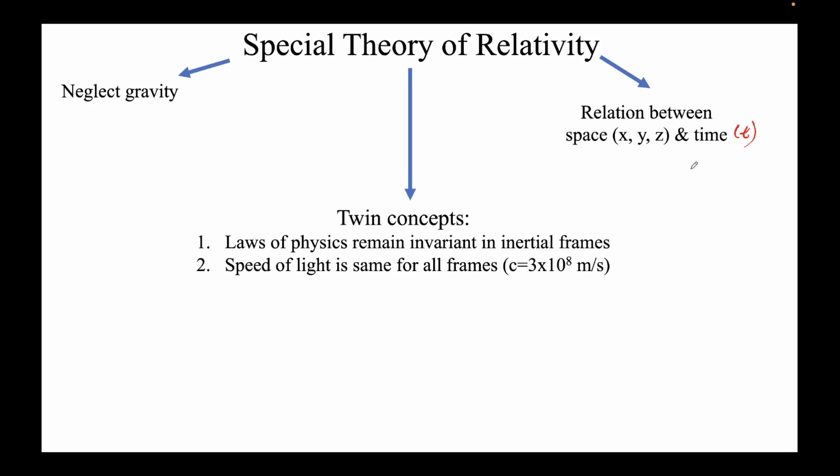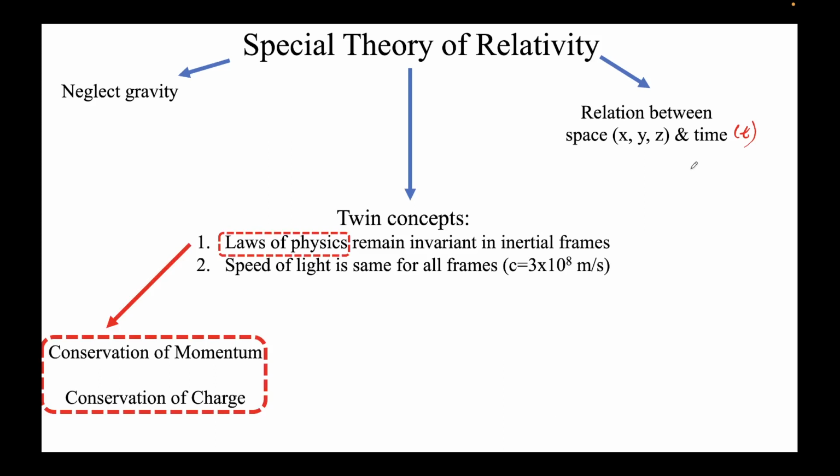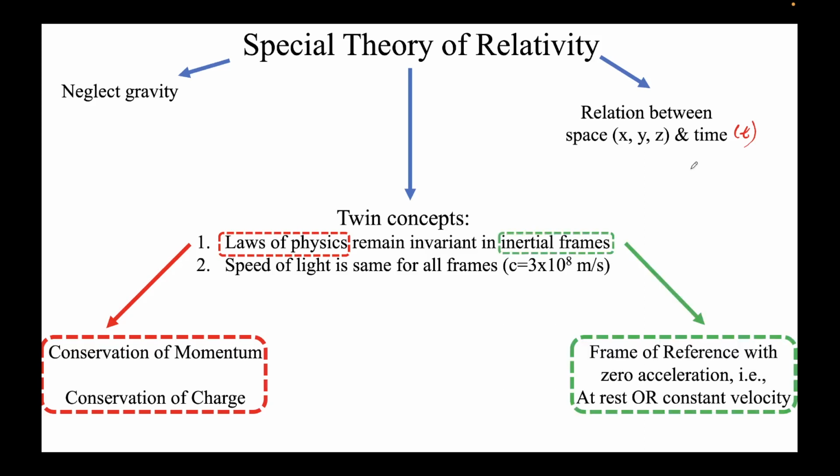The key thing in this special theory of relativity is that, first, laws of physics remain invariant in inertial frames. Laws of physics like conservation of momentum and conservation of charge will not change in whichever inertial frame you are. What is an inertial frame? An inertial frame is a frame of reference with zero acceleration. That means the frame either has zero velocity or some constant velocity. It should not be a function of time, because then it would be varying with time and have some acceleration.